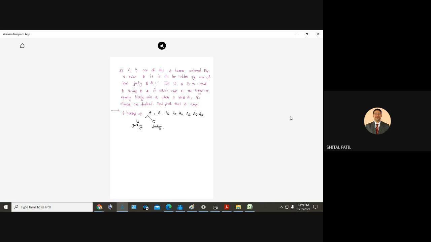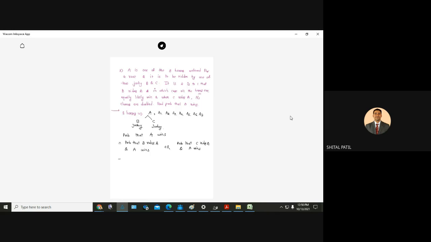So you might have understood the problem. What is the probability that B will ride? So let me write the problem. Probability that A wins equals probability that B rides A and A wins. Or what is the other option? Probability that C rides A and A wins.